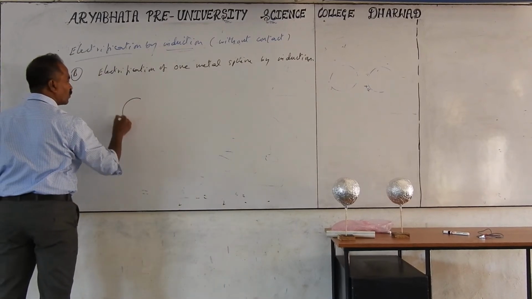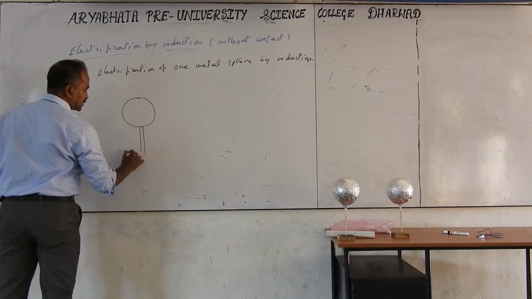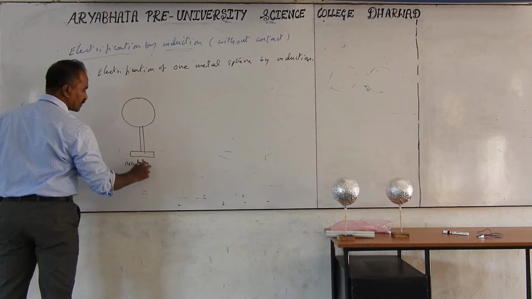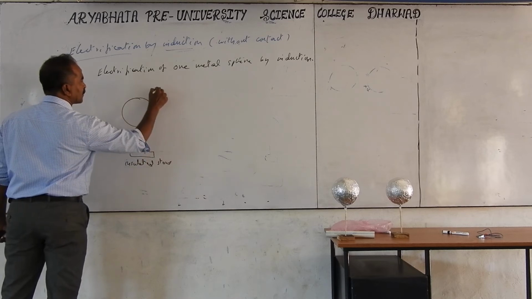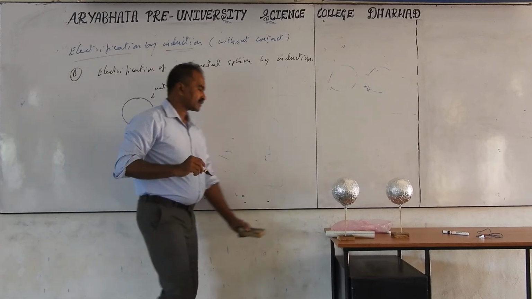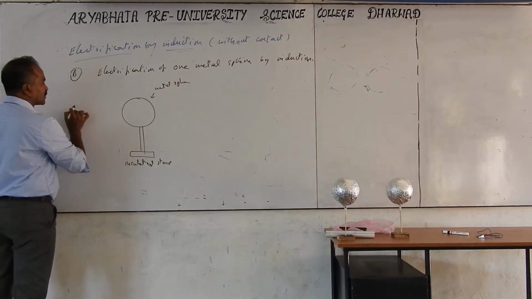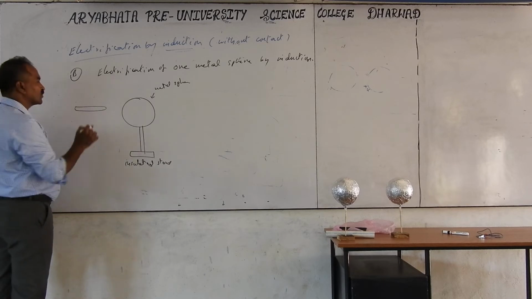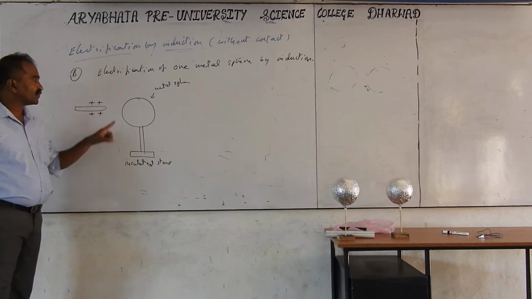You take the metal sphere on the insulator stand. This is the insulator stand, and this is the metal sphere, similar to the previous case. And take the glass rod like before, already rubbed with the silk cloth. So we got it as a positive charge. Then what happens? Induction takes place, no physical touch.